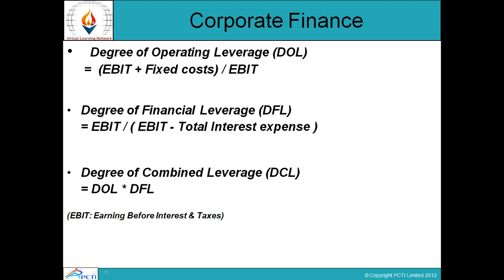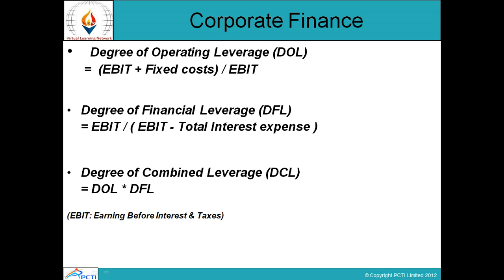When I say EBIT, it is nothing but earnings before interest and taxes. That is pre-tax, whatever my earning is before paying taxes. My earning on my assets is 10 crores, but I have to pay tax on that, which I haven't paid. So this is a gross amount expected before interest and taxes. You haven't paid interest on your outstanding loans, and you haven't paid any taxes to the government. Plus your fixed cost.